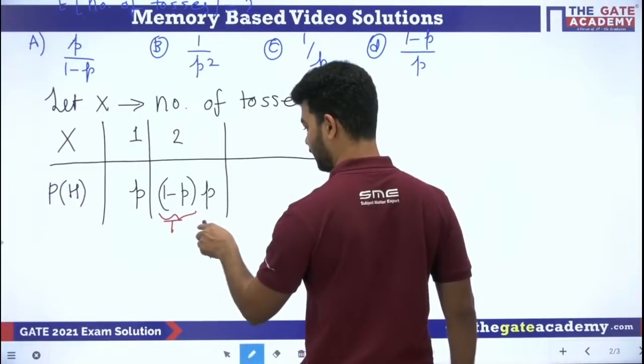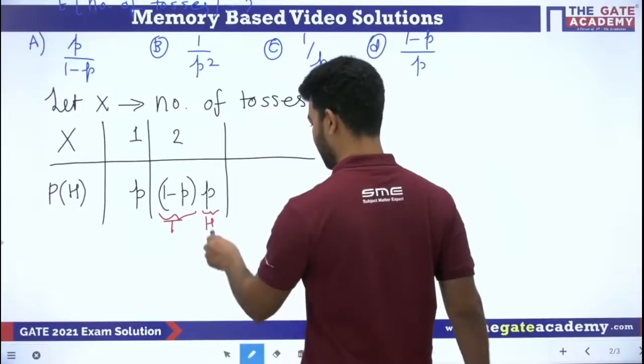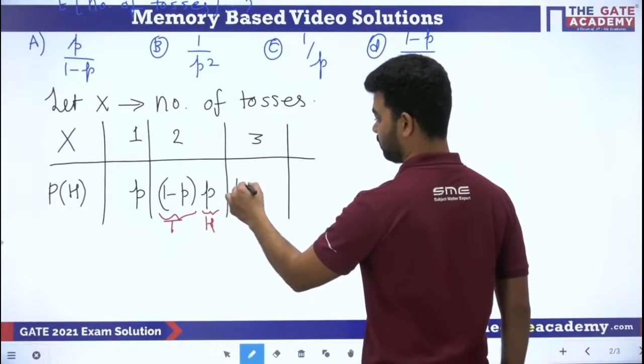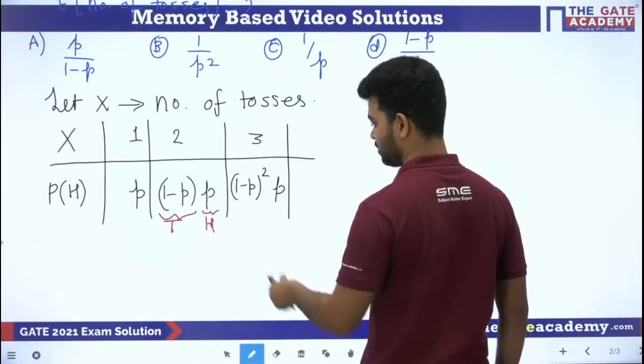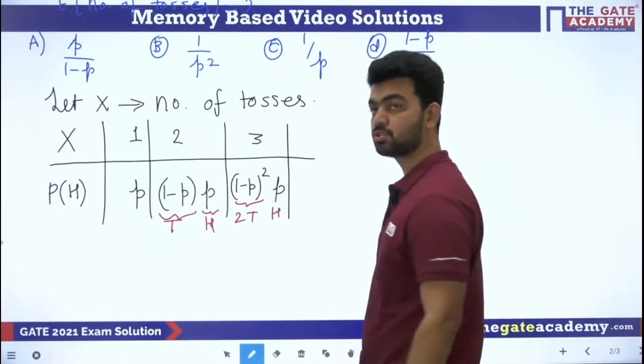This is tail and this is head, first they are getting tail and then head. Next, if they are tossing 3 times, it means there are 2 failures and 1 success. This is 2 tails and 1 head.